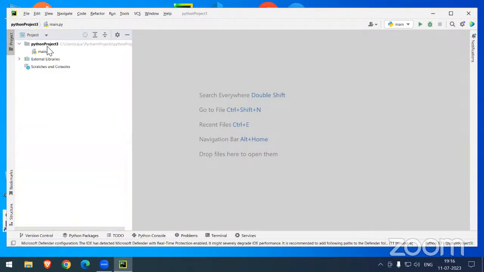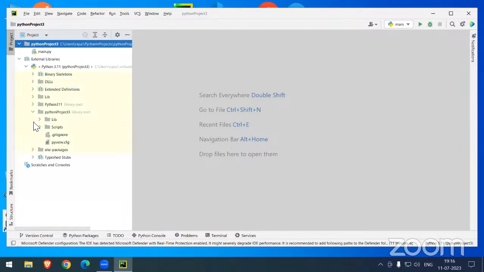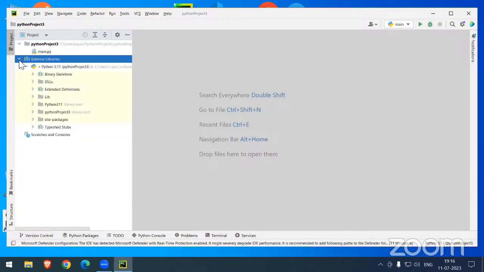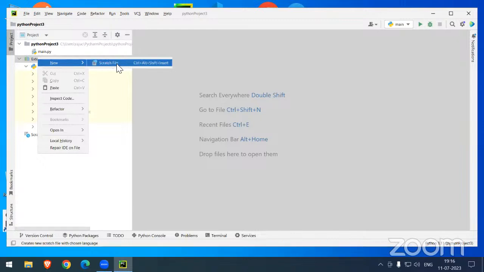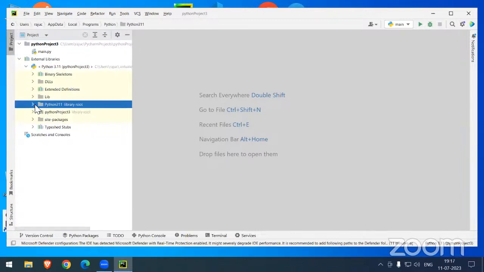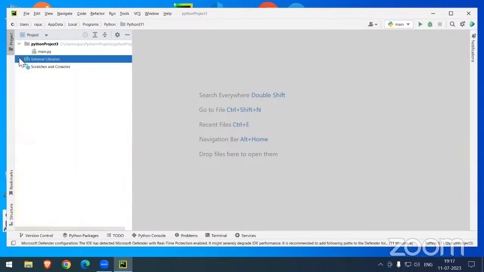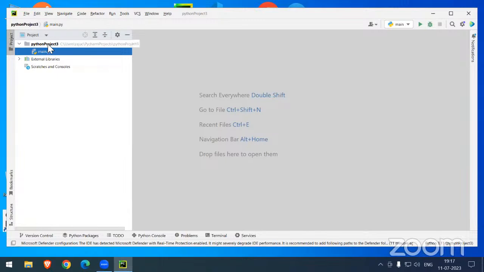Okay, no problem. Now you can select the project first. This is the external library. You need not worry about all these things, you don't even need to open this one. Some people practice here. They create a new Python file here, and still you will get the output, but it's not good practice.